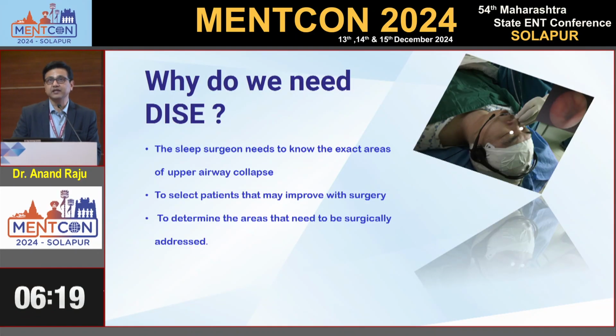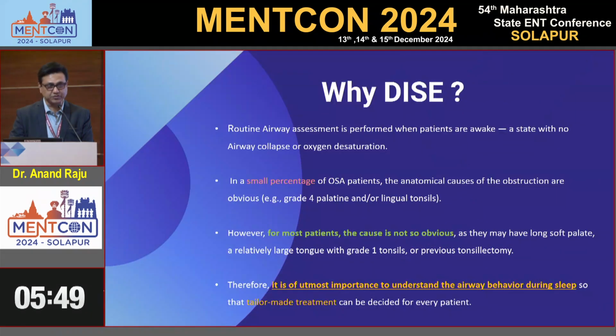So why do we need DISE? In the outpatient clinic we can examine the patient and find nasal obstruction, turbinate hypertrophy, huge tonsils, sometimes even a bulky tongue. But we don't know how these anatomical structures behave in normal sleep. That's why we need to make the patient sleep and do an endoscopy. Then we can find the pattern of collapse, the severity of collapse and the level of collapse. That's why we need DISE to improve the results in sleep surgery.